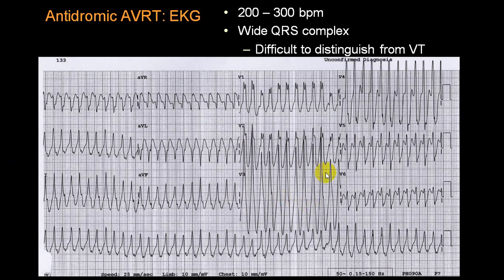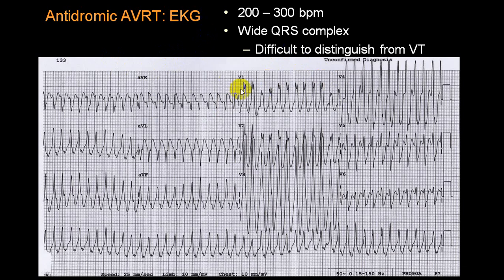Now you can see here this is a broad complex. Broad complex clearly, right? So whenever you see a broad complex QRS tachycardia, you will have to differentiate from VT, but this is what we call broad QRS supraventricular tachyarrhythmias.